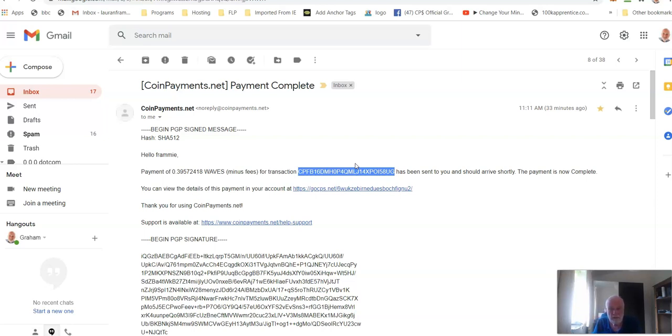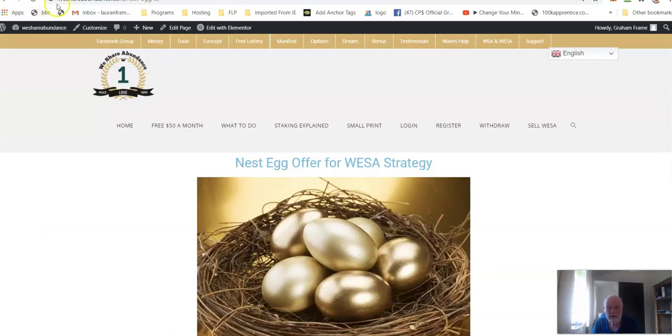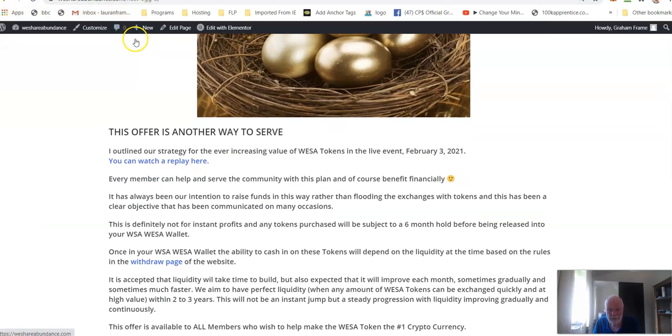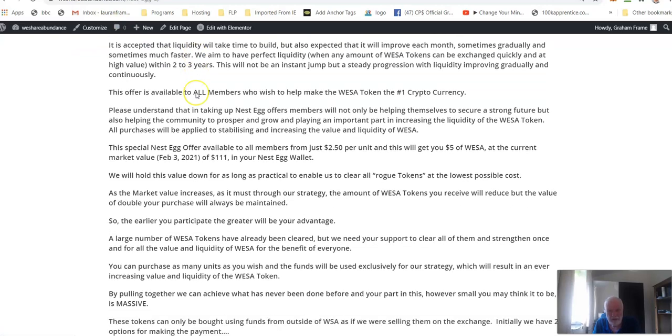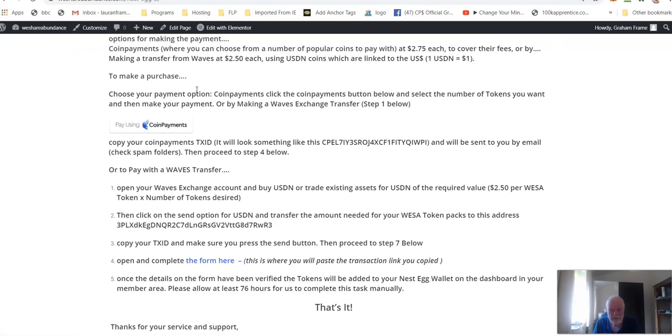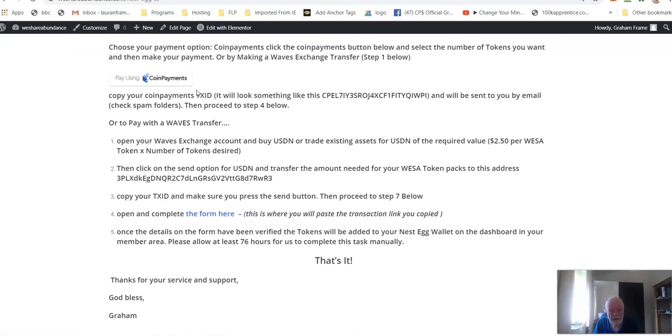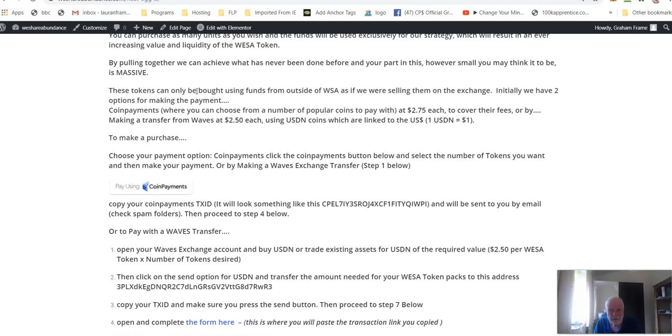What about if you wanted to use a Waves transfer? Okay, so you've just arrived at the page fresh because you want to pay with a Waves payment. So you read through everything, you understand everything, and you see that there are 2 options to pay, and you want to pay using a Waves exchange transfer. So you go to step 1 below, which is here, step 1.